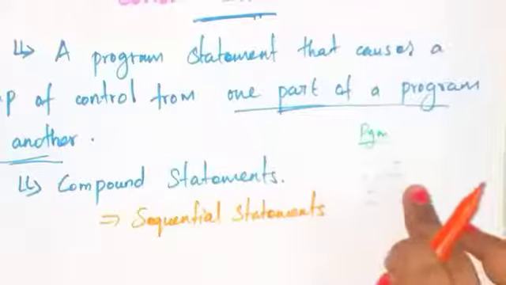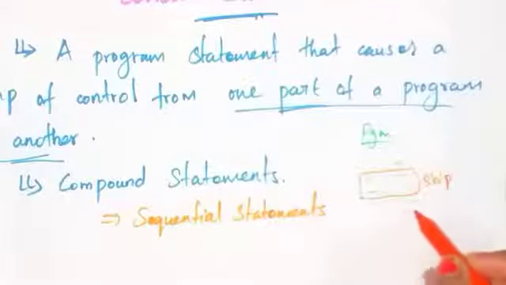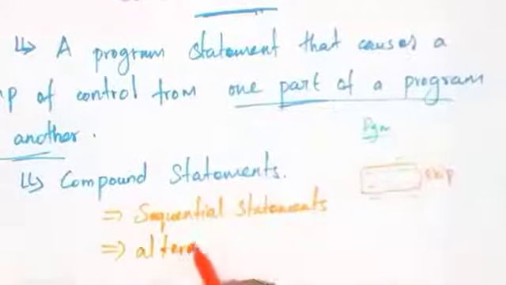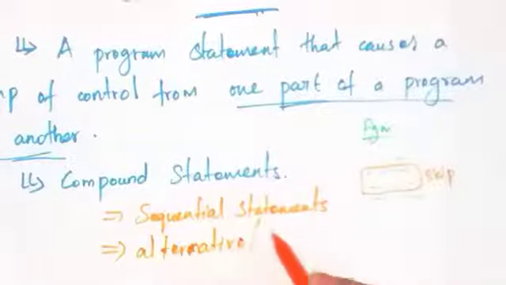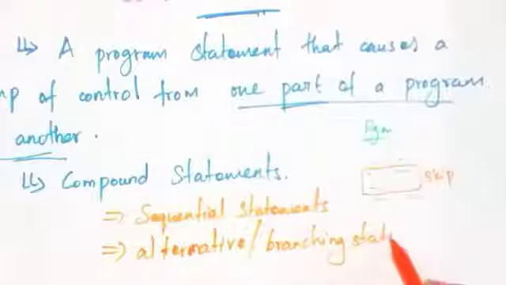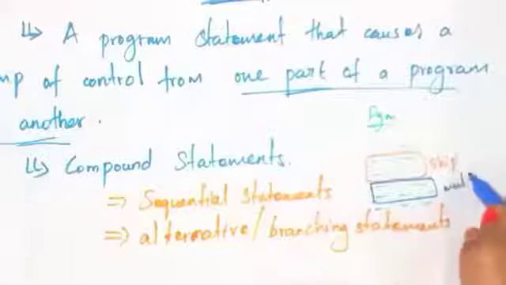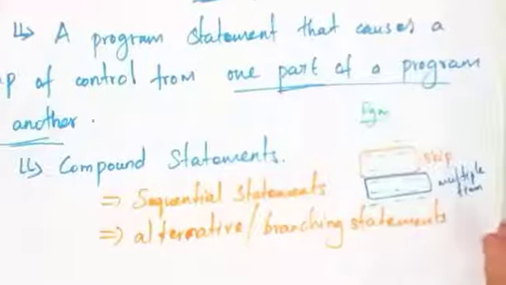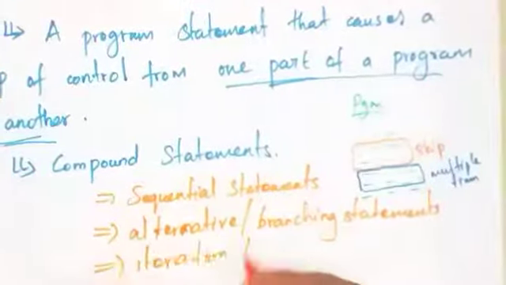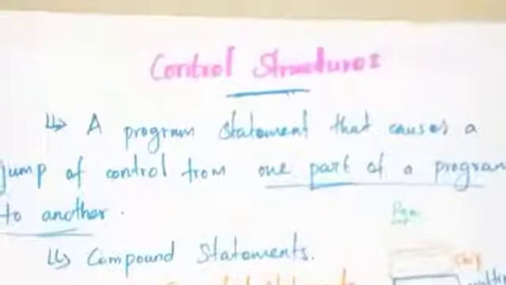But in some places, we need to skip some set of statements and execute another set of statements based on a condition. Okay. So this type of statements are called alternative or branching statements. Suppose we may need to execute a set of statements multiple times, then that is called iteration or looping statements. So these three types of statements are called control statements.